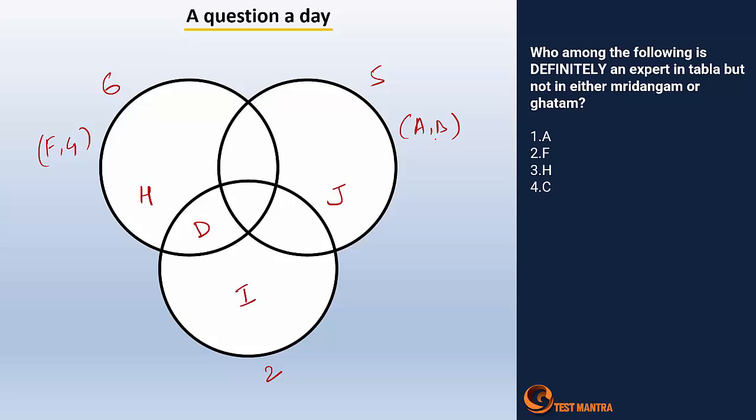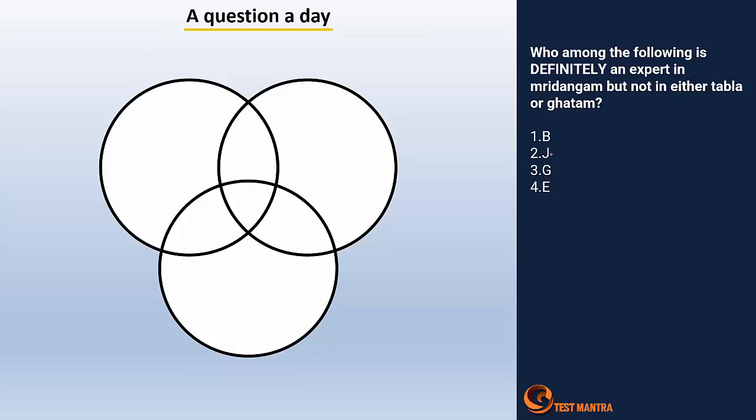So who among the following is definitely an expert in tabla, right? So this was tabla, mridangam, ghatam. But not in either mridangam nor ghatam, right? So now here if I go by the options, or else if I identify, H is a person who is definitely expert in tabla alone, right? So they're talking about tabla alone in this case. So my answer is supposed to be nothing but H. Right. Now next one. So I'll again utilize the informations here.